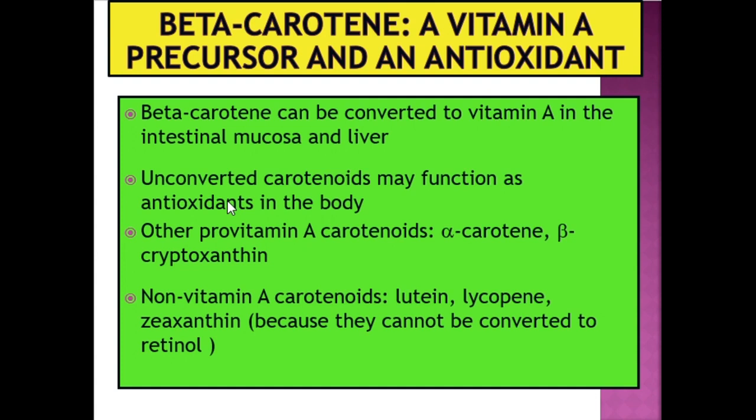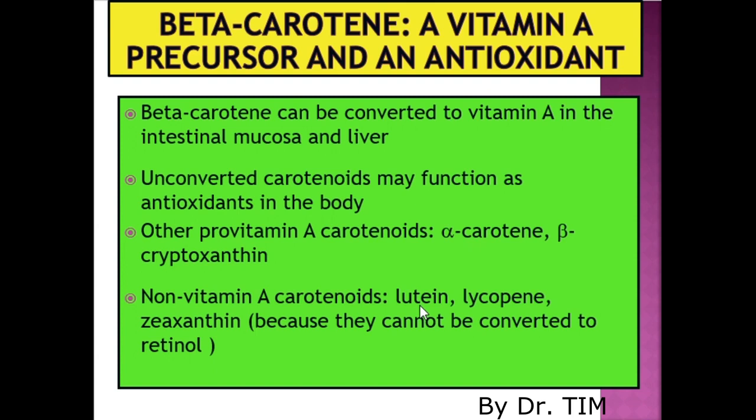So in order for you to reduce the risk of having any cancer, you can eat vitamin A from your diet, okay, because it has antioxidant properties.